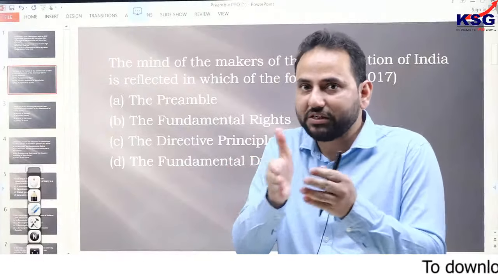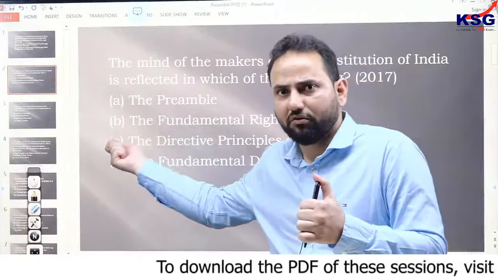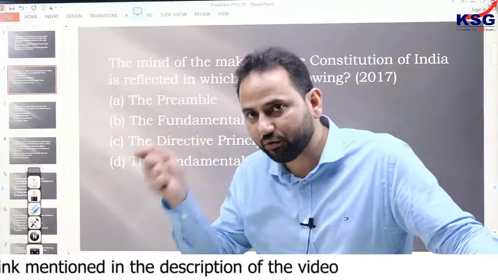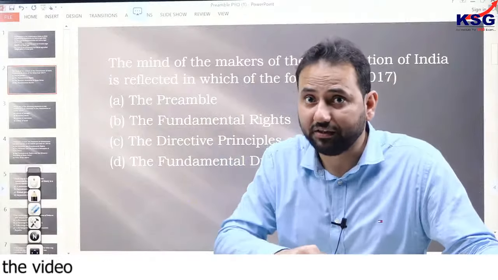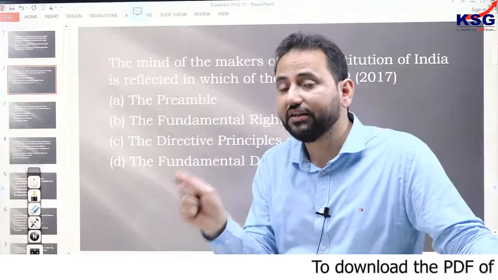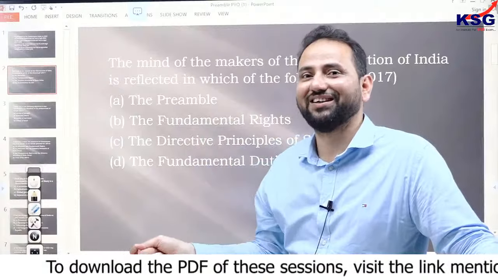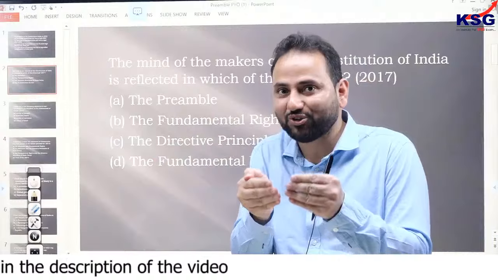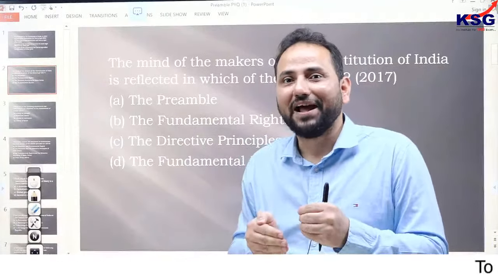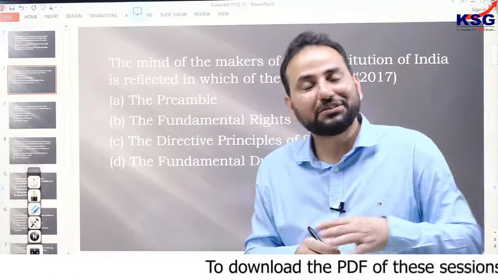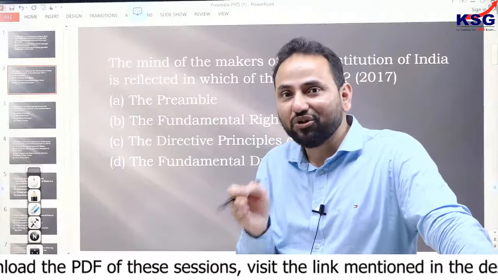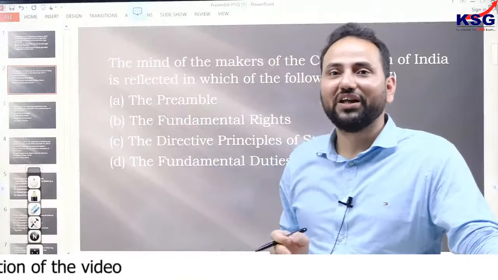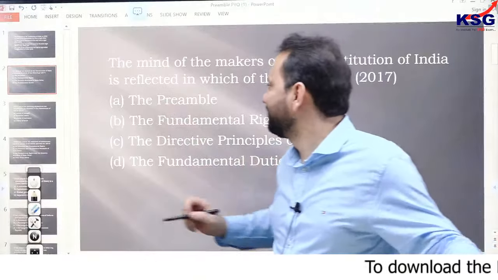So they gave this Objective Resolution mainly from the point of view of Jawaharlal Nehru. This Objective Resolution was presented to the assembly, and it was passed in the assembly. The preamble to the Constitution of India is based on that Objective Resolution only, and that is why it has also been asked whose preamble this is. There have been books which specify that this preamble is Nehru's preamble or Ambedkar's preamble. However, we will go with Nehru's point of view, as UPSC has given that answer only.